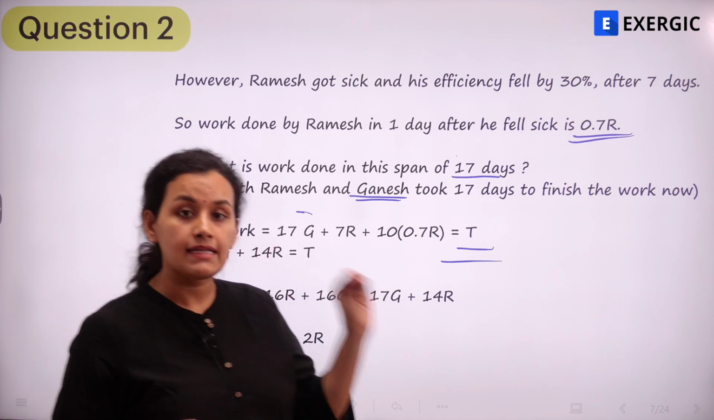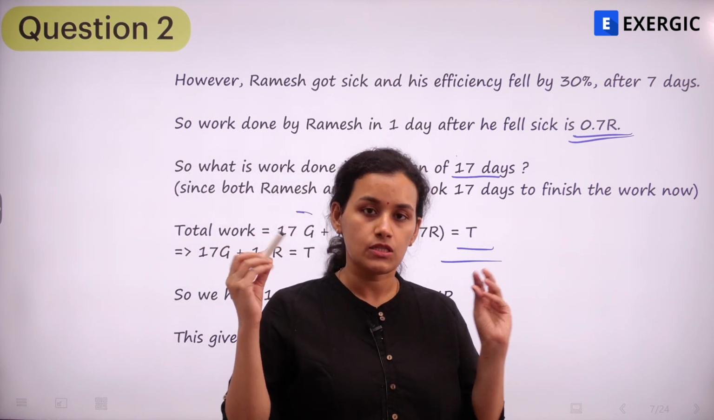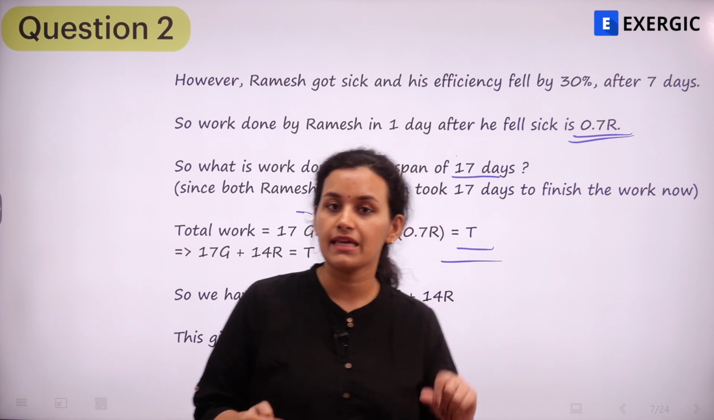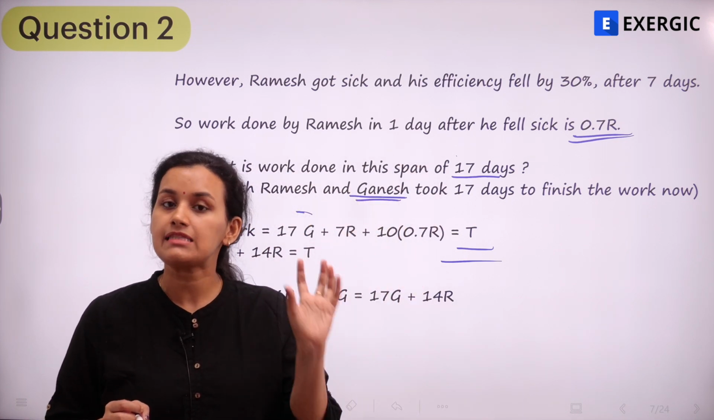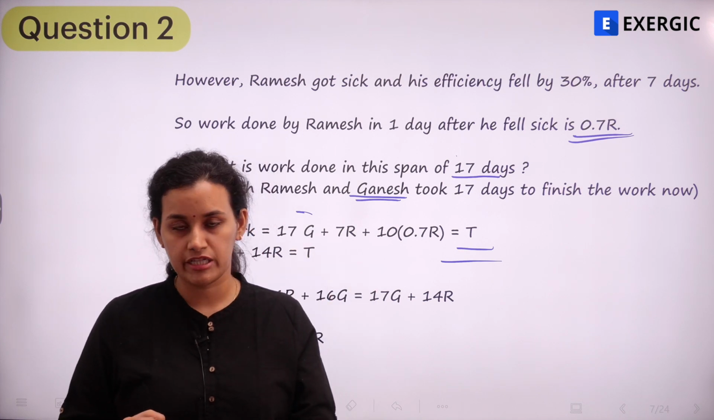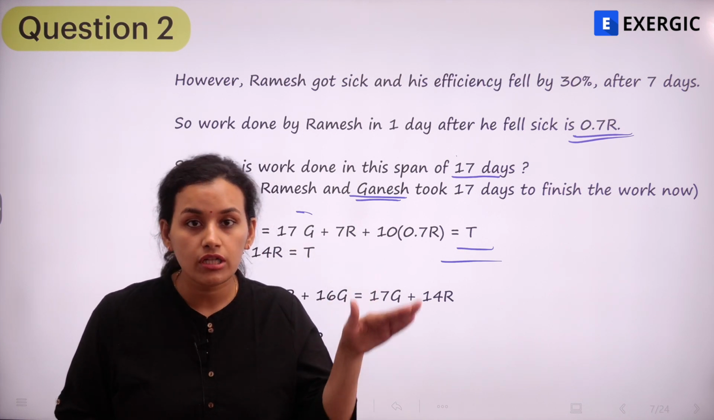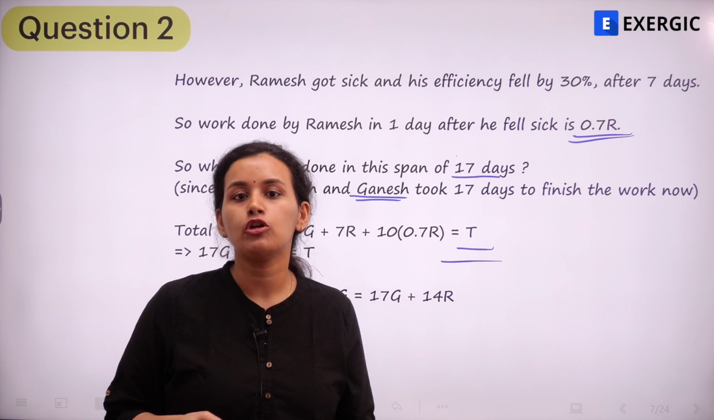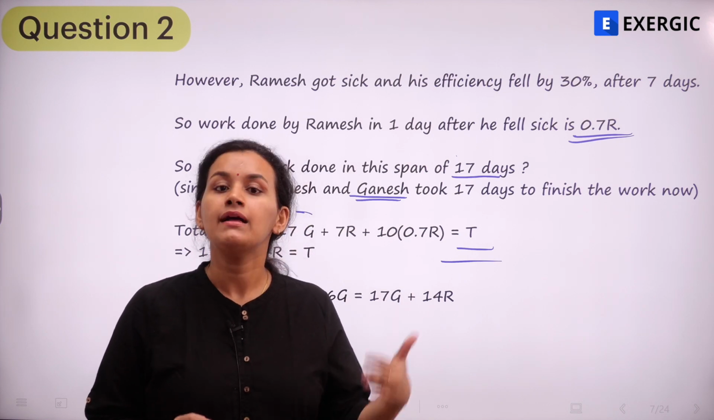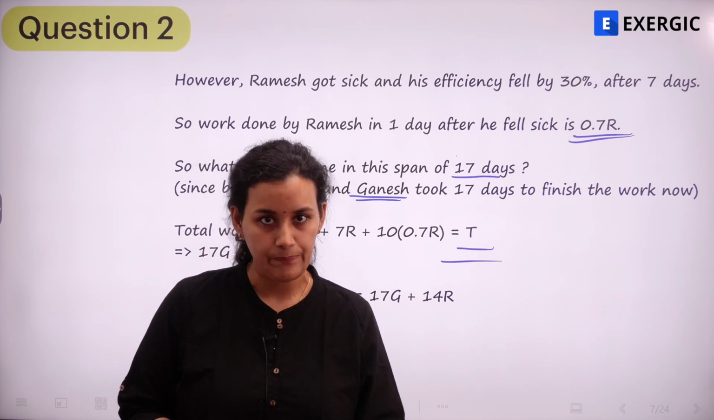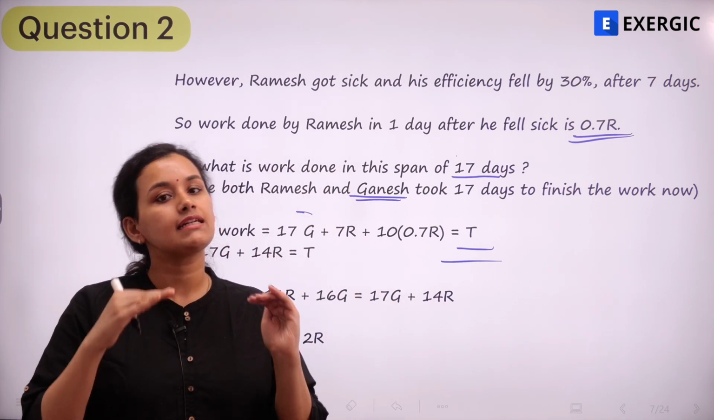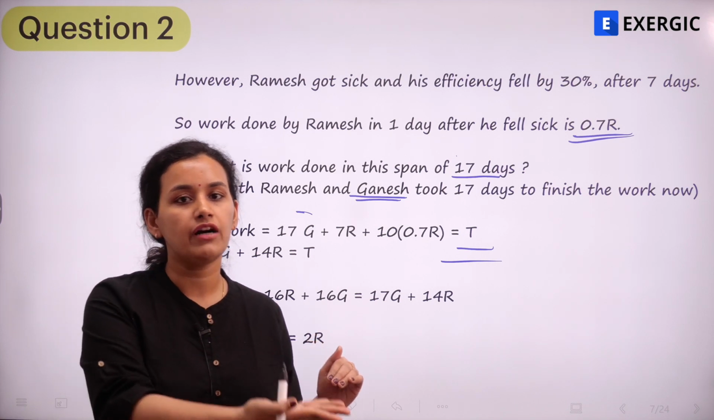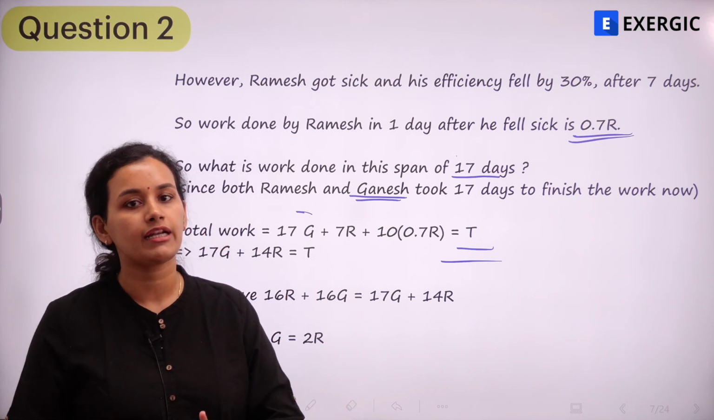Because this work does get completed, right? That's what you have to understand from the question. They are saying that instead of 16 days, they took 17 days. But the work remains the same. The work was completed by Ramesh and Ganesh. There is no change in the total work done, because they were able to complete the work that was assigned to them. They just took more number of days, right? So total they have taken 17 days. In these 17 days Ganesh has done G units of work every day. So 17G is the work done by Ganesh.